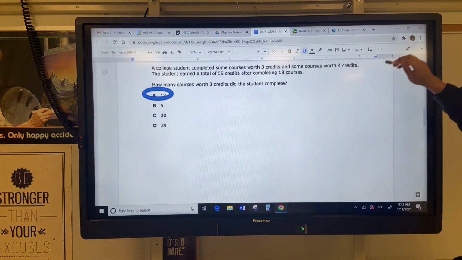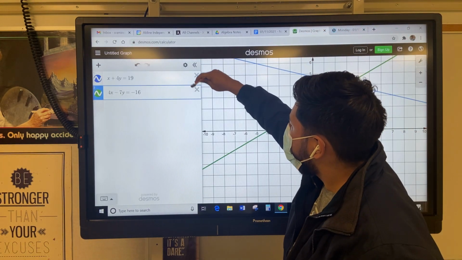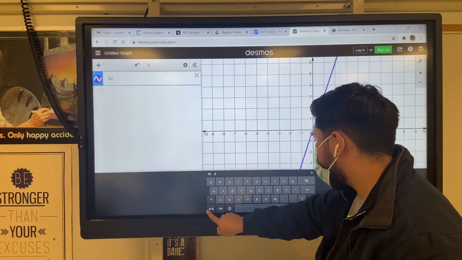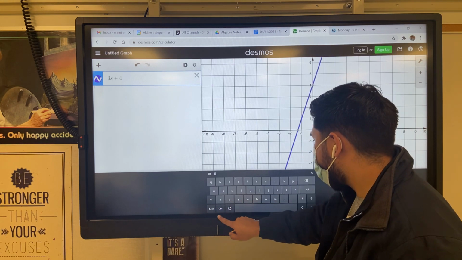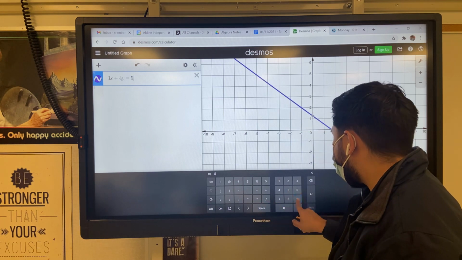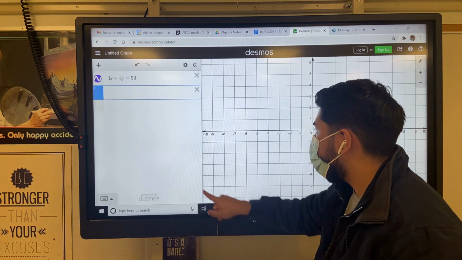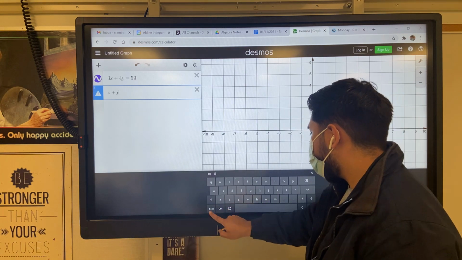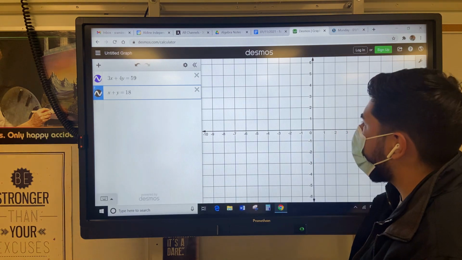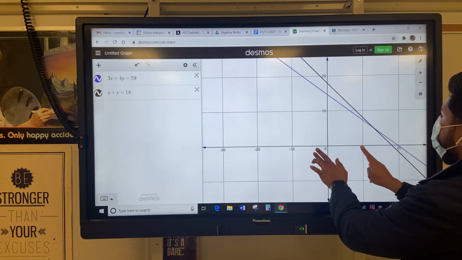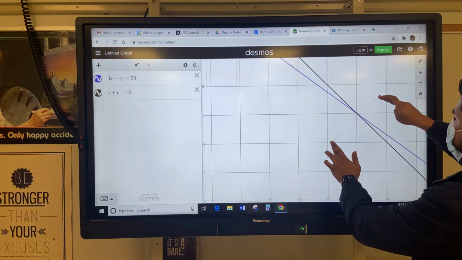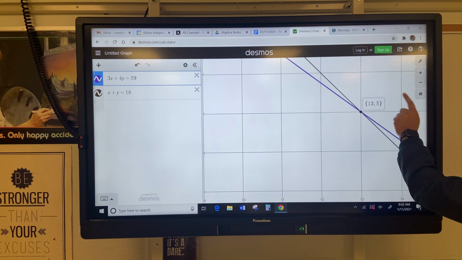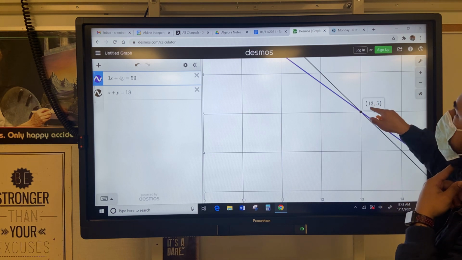3x plus 4y equals 59. And then the other one is x plus y equals 18. Okay, I can't see it here. That's okay. Zoom out. The intersection is somewhere over here. I'm going to zoom in. I click that. Answer is 13 and 5. Remember, x, y. So x is 13.